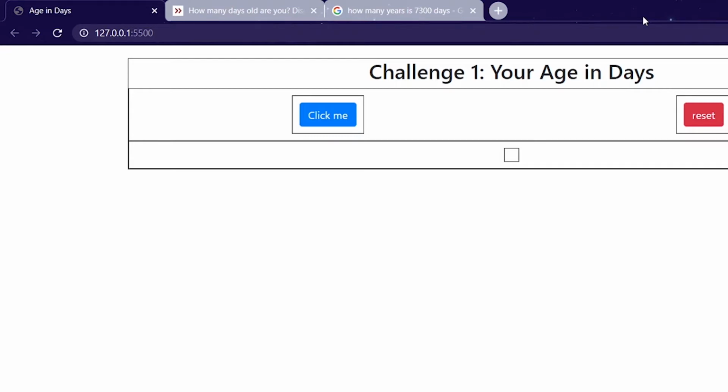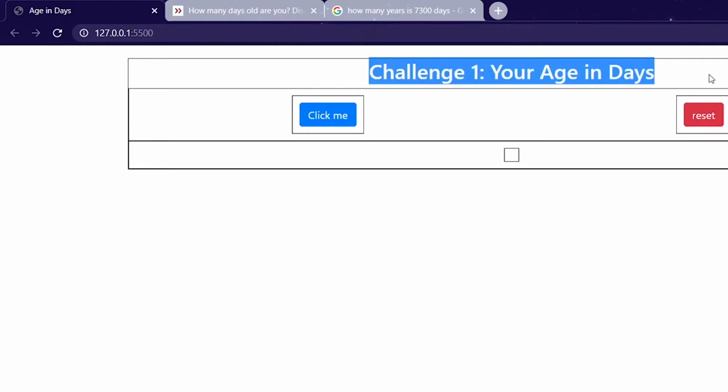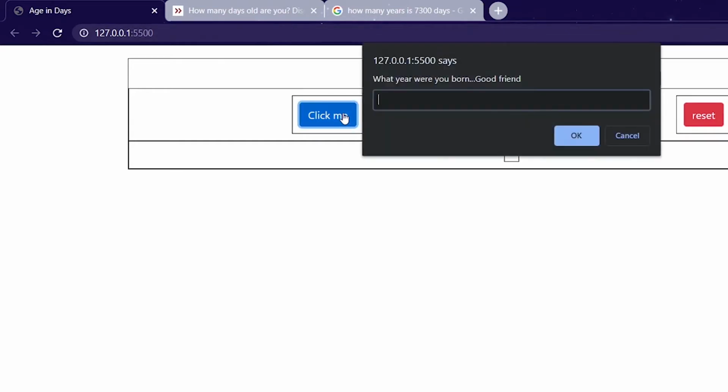So in this video we are going to make our first challenge, which is your age in days. Here you can see there is a heading and we have two buttons. We have a border all over it, and when I click on this Click Me button, I will get a prompt which is asking for my date of birth year.